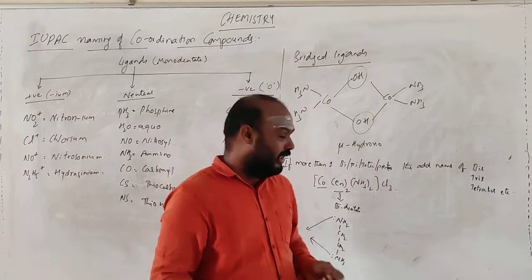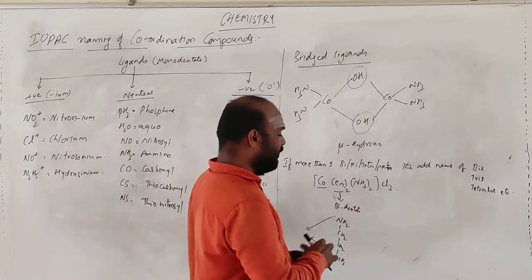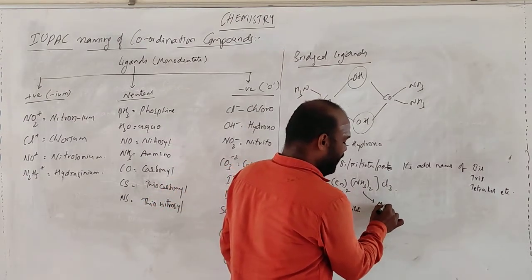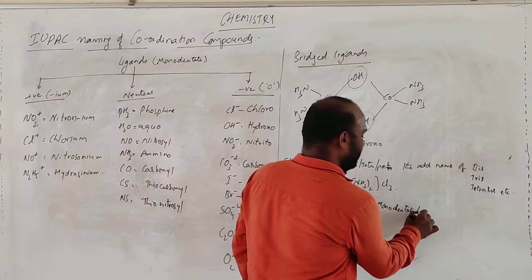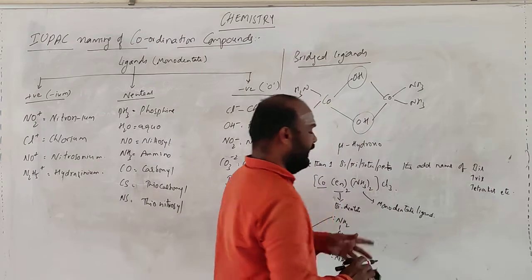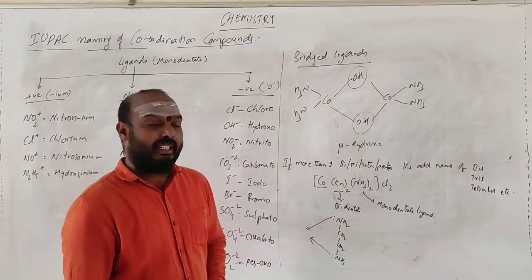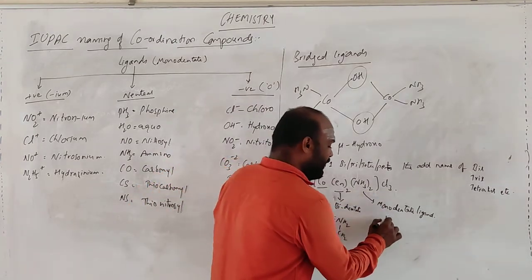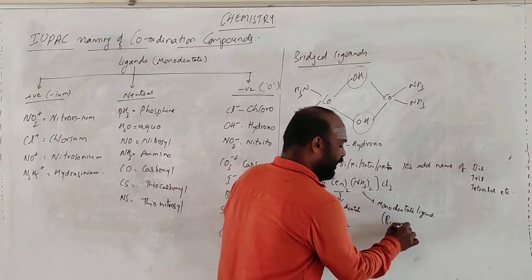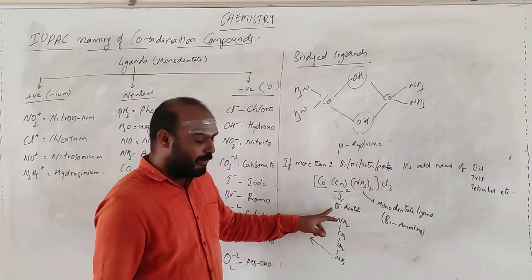Only one molecule is forming two coordinate bonds, so this is called a bidentate ligand. NH3 is called a monodentate ligand, and en is called a bidentate ligand. How many monodentate ligands are there? Two, so it is called diammine.